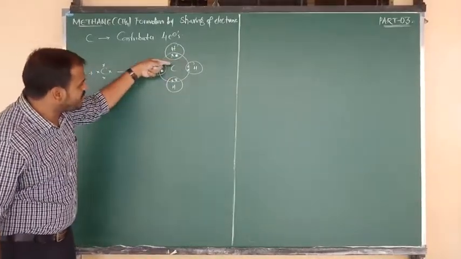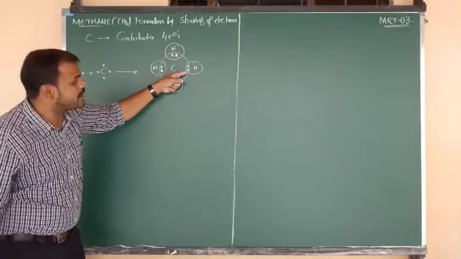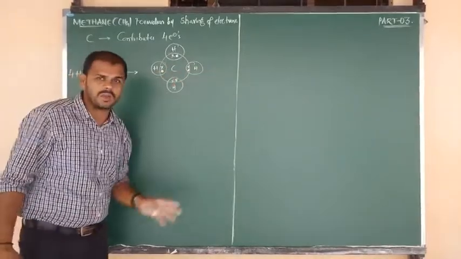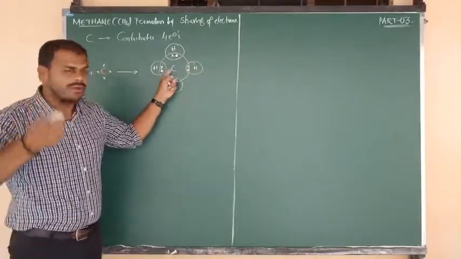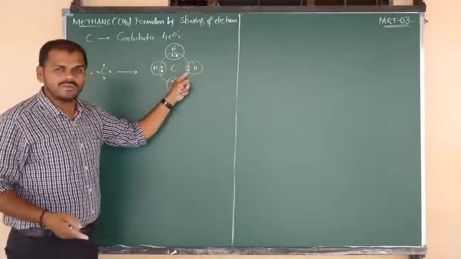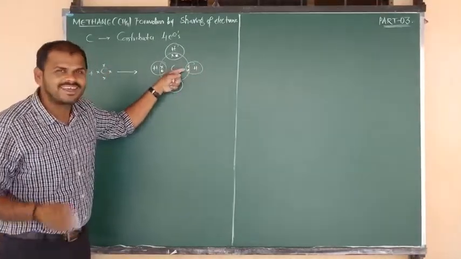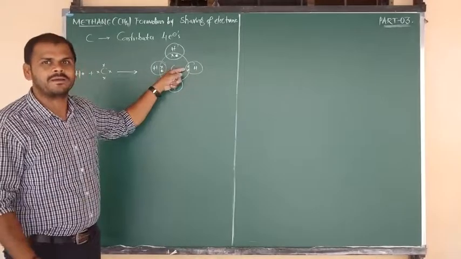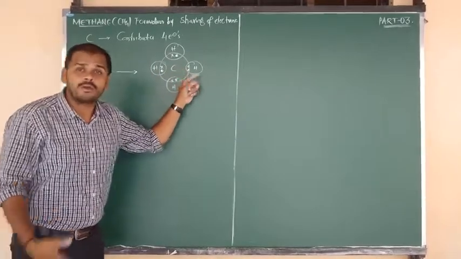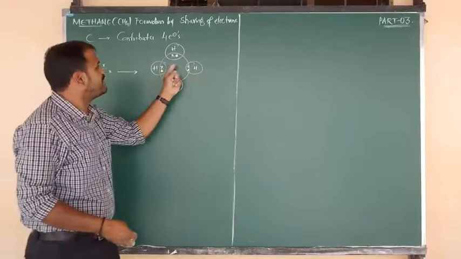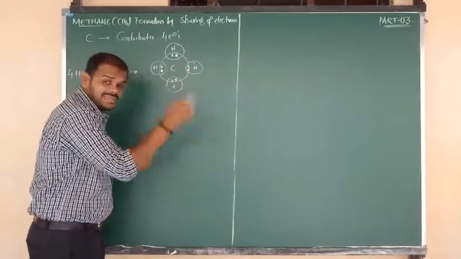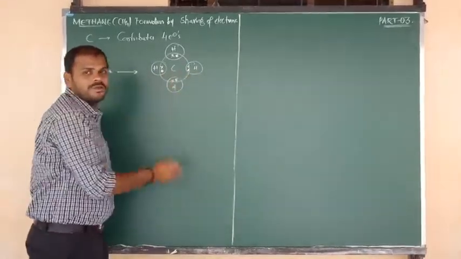So this is the electron given by the carbon, and one more electron, the dot, was given by hydrogen. So carbon contributes one electron, hydrogen contributes one electron. Between carbon and hydrogen, two electrons are there, that is one electron pair. Now such an electron pair undergoes mutual sharing between carbon and hydrogen, which means one covalent bond will be formed.